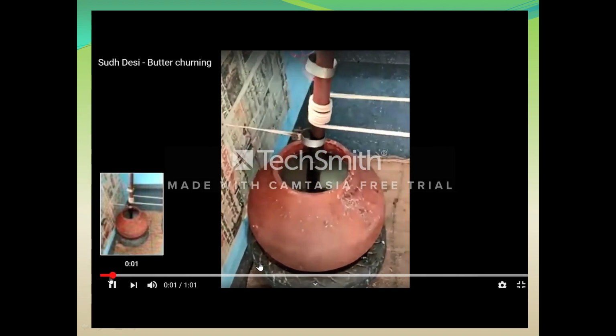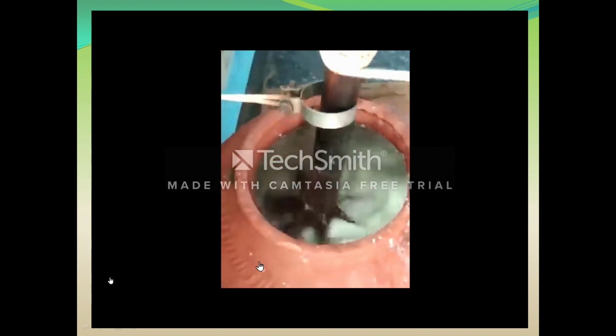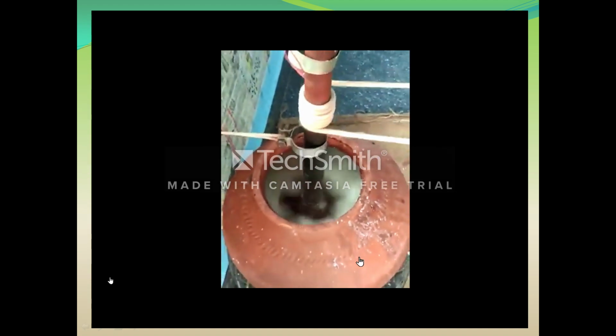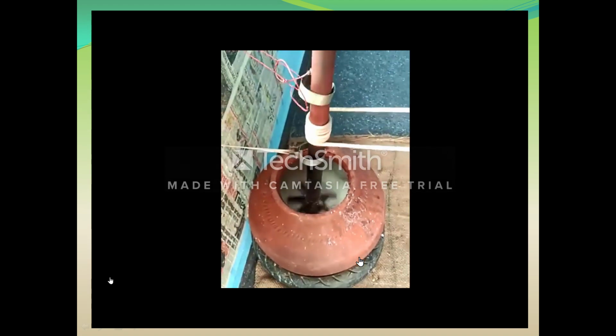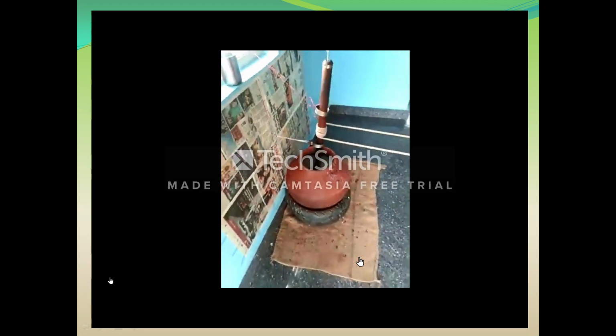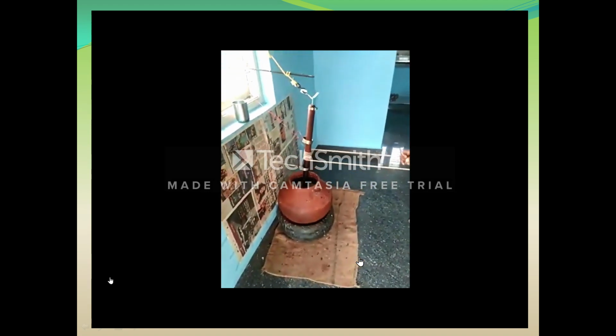Now let me show you how butter was churned in the earlier times when there was no machinery available. This is how butter was churned and separated from the buttermilk.